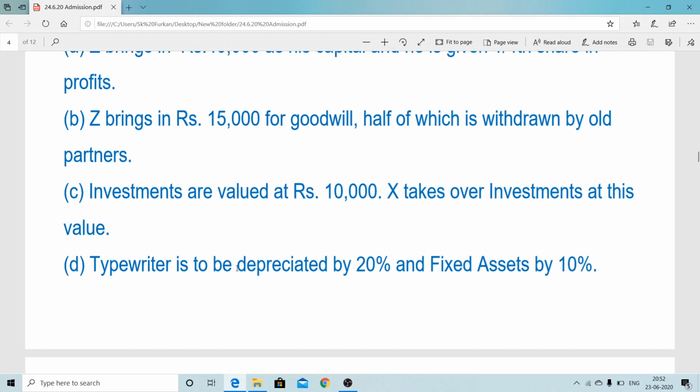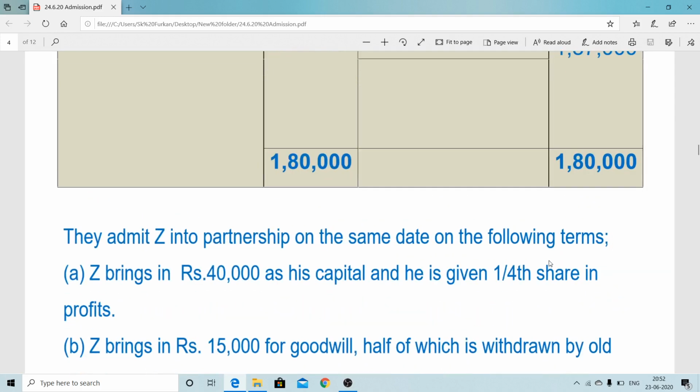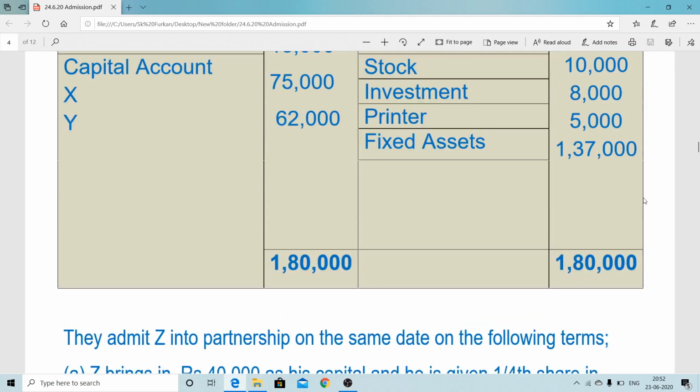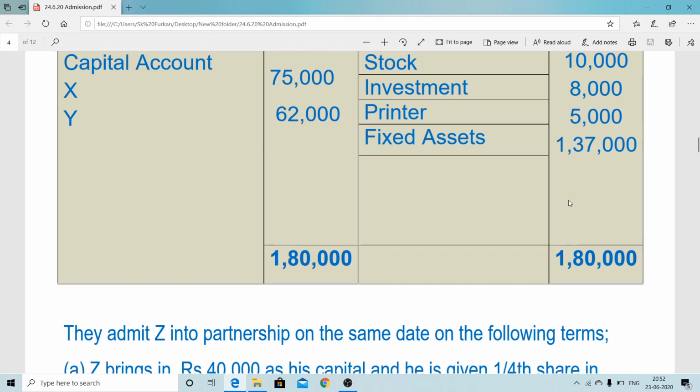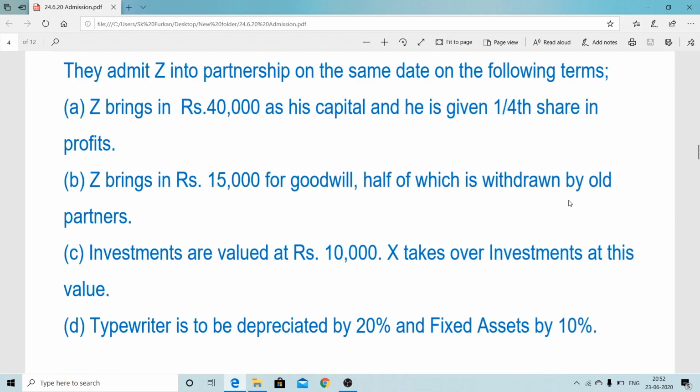Typewriter is to be depreciated by 20%, and the fixed asset value is also to be decreased by 10%. So we can see that the typewriter value is 5,000, so 20% thereupon, you have to decrease 1,000.